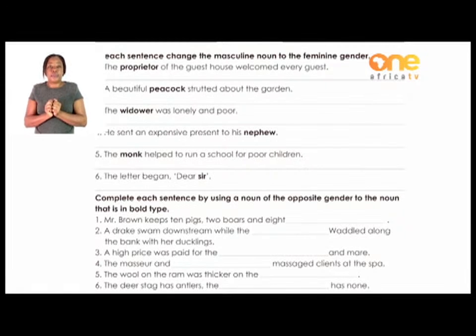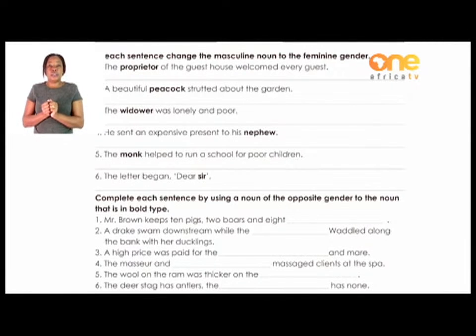Number one, the proprietor of the guest house welcomed every guest. The proprietor is the word which is bold in that sentence. The proprietor is the owner of the guest house. So this one is a man. What about if it was a woman? We're going to say what?